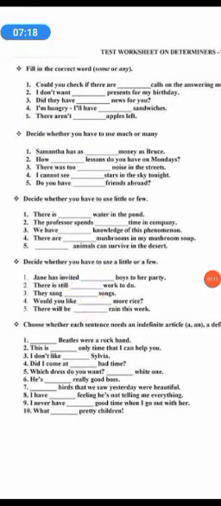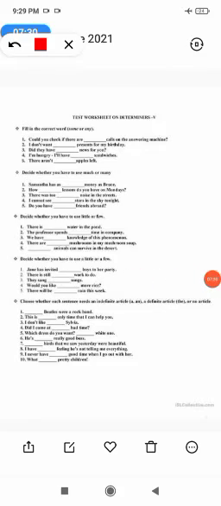Okay, next we are coming to choose whether each sentence needs an indefinite article, a definite article the, or no article. So let us find that. Here we have dash Beatles were a rock band. So here Beatles is the name of a band. So here we can have the Beatles were a rock band. Then this is the only time that I can help you. So I am talking about a specific time, so here also I will use the. The only time that I can help you.